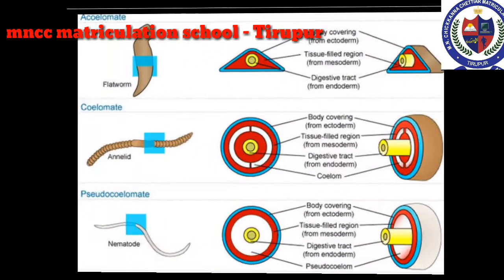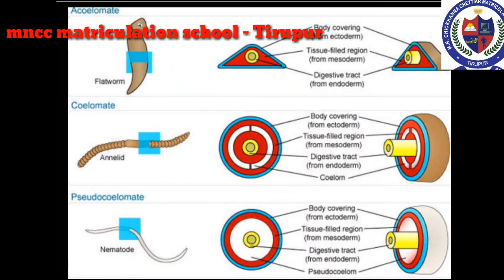Coelom. It is a body fluid-filled cavity. It separates the digestive tract from the body wall. Coelom present within the mesoderm is called true body cavity. Based on the nature of the coelom, animals are divided into three groups: acoelomates, pseudocoelomates, and coelomates or eucoelomates.